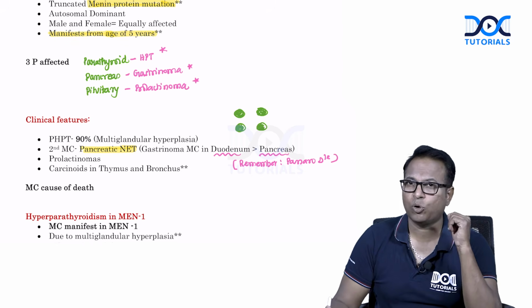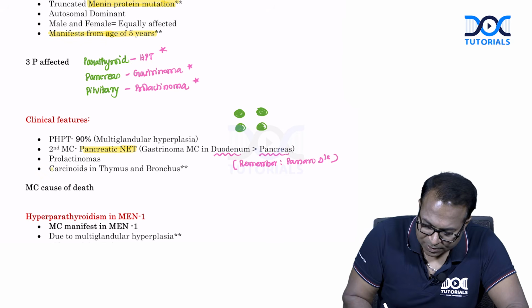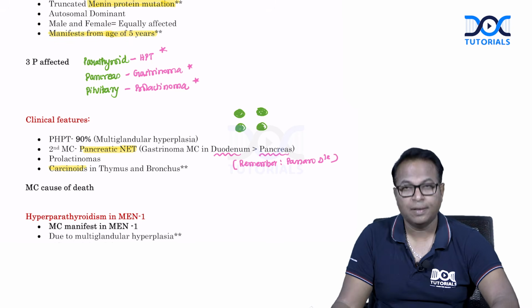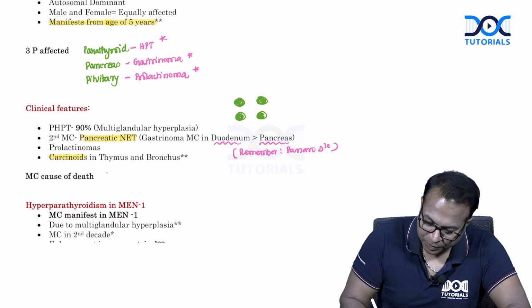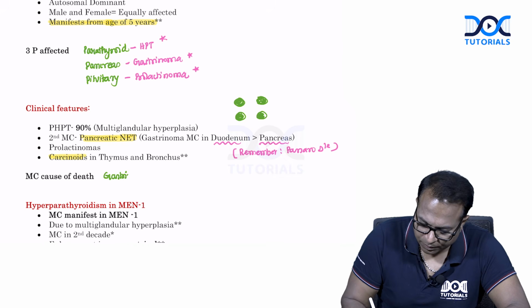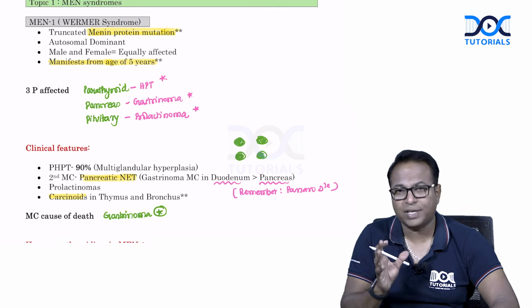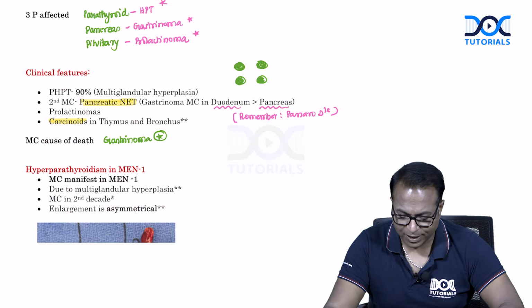And we have prolactinomas, and another tumor is carcinoids. Carcinoids can be seen in thymus and in bronchus. The most common cause of death in MEN 1 syndrome is gastrinoma. So, pancreatic neuroendocrine tumor, gastrinoma, is the commonest cause of death in MEN 1 syndrome. Please don't forget this basic point.